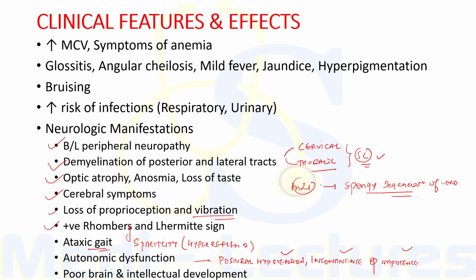Long-term nutritional cobalamin deficiency in infancy leads to poor brain and intellectual development. Now, the biochemical basis for cobalamin neuropathy remains obscure. It is thought to be related to a defect in homocysteine to methionine conversion, with resultant accumulation of S-adenosyl homocysteine in the brain, which results in inhibition of various transmethylation reactions.